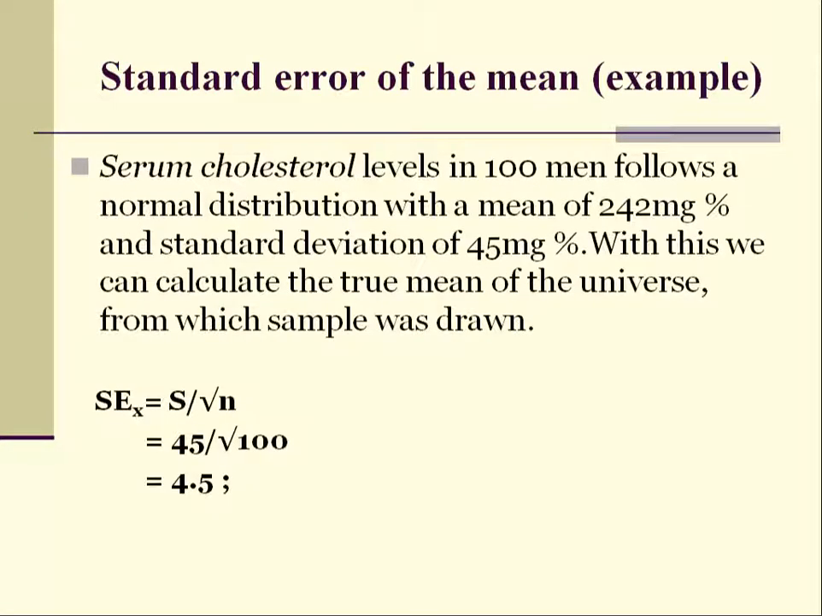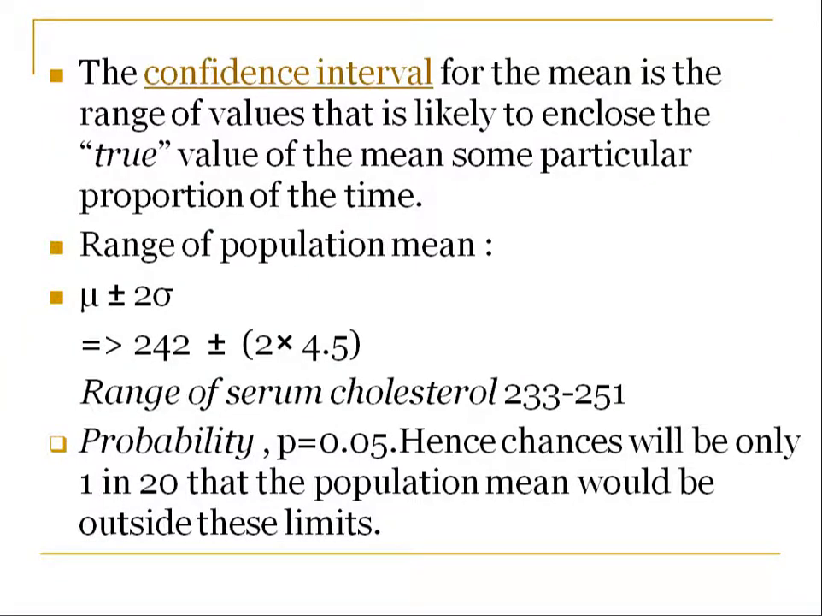So we'll go with another example. For example, serum cholesterol, standard error of mean. Serum cholesterol levels in 100 men following a normal distribution, with a mean of 242 milligram percent. The standard deviation is 45 milligram percent. If we calculate the mean of the universe from which the sample was drawn, the standard error of mean is 4.5.